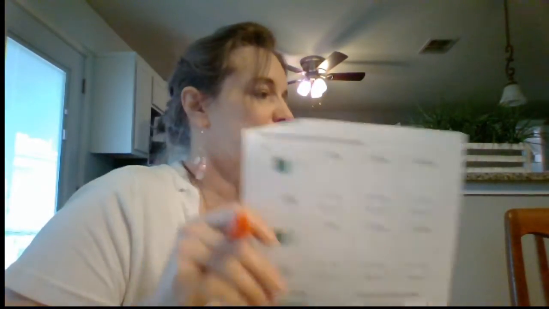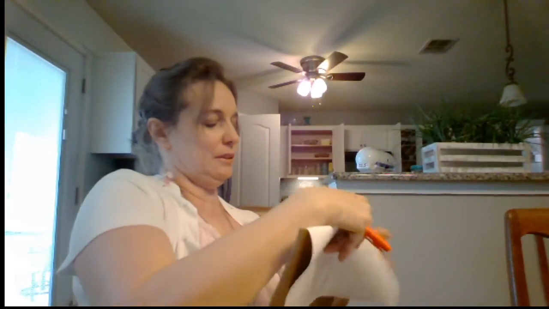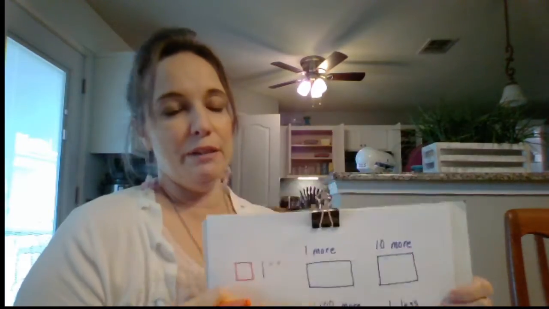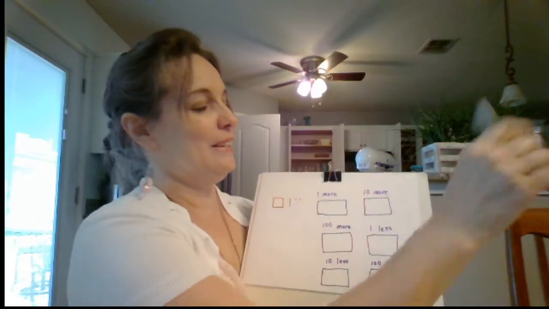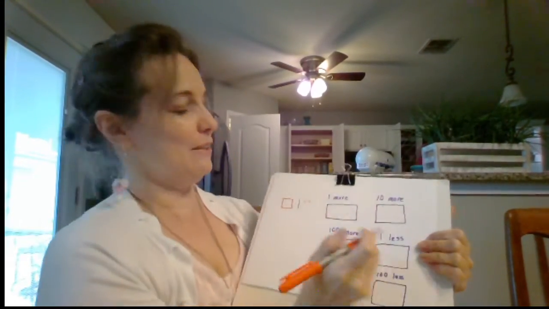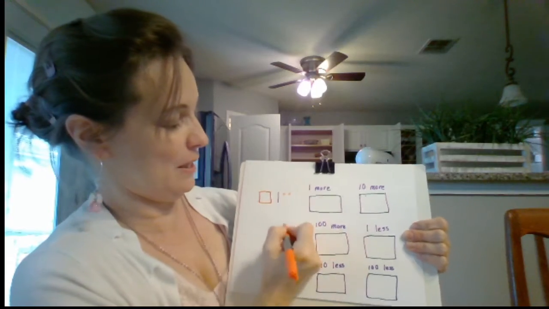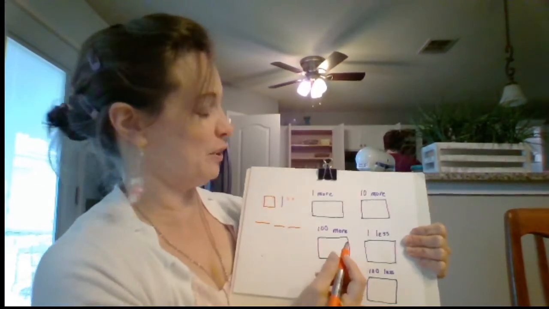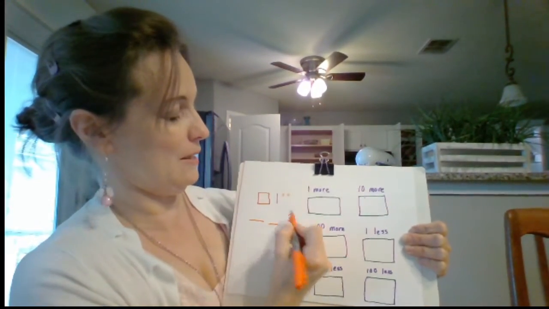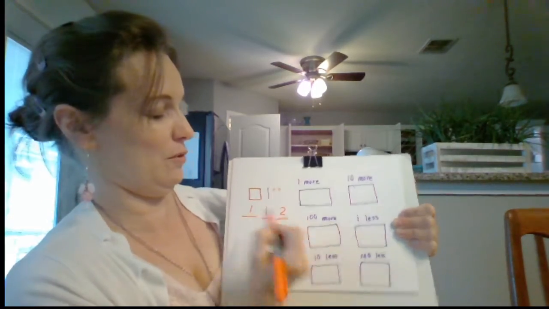All right, so here we are. We're going to do this one together. Tear that page off. I have a number right here. First of all, we need to figure out what this number is. Eyes on the board. So we have ones, we have tens, and we have hundreds. So we're going to need 3 numbers, because if you have 100, that means you've got 3 numbers. So that is 2 ones, 1 10, and 100. What number does that make?